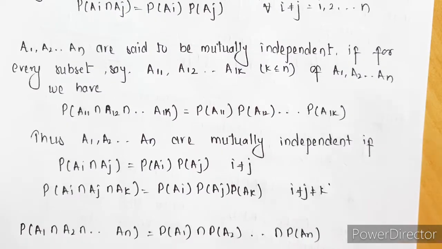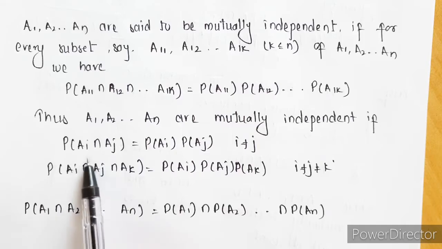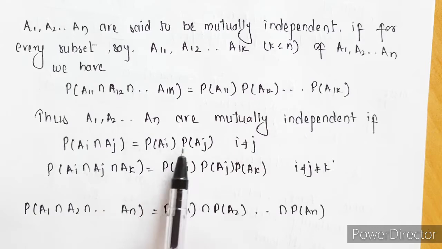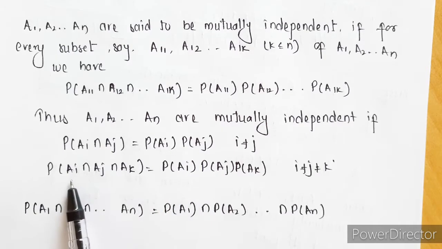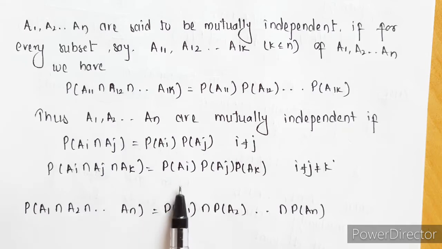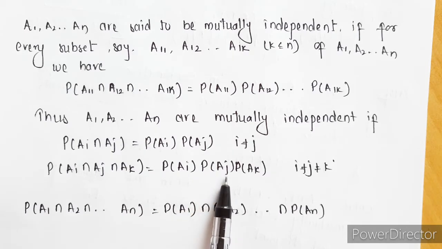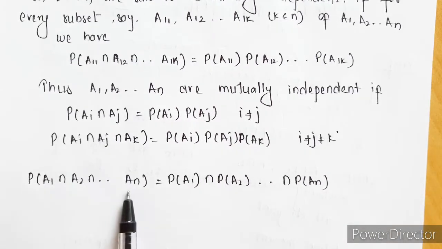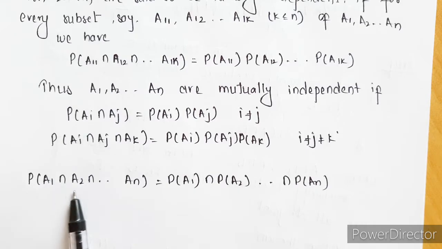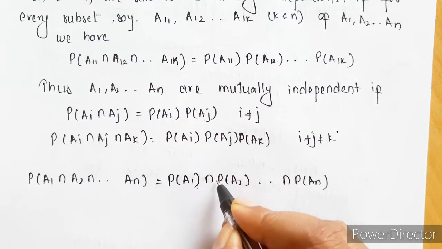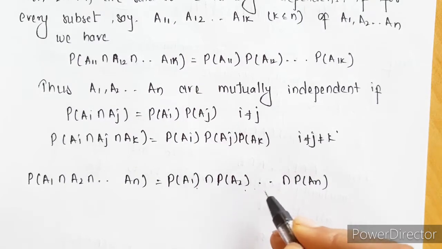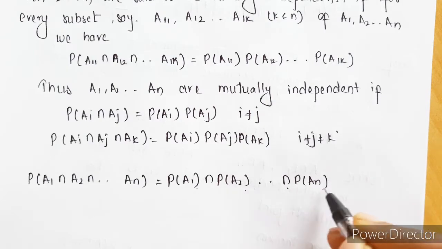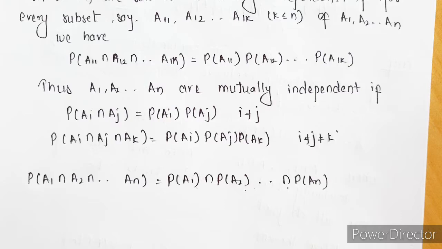In other words, if we can write probability of Ai intersection Aj as probability of Ai into probability of Aj, and suppose we have three events, again if we can write it as probability of Ai into probability of Aj into probability of Ak, or suppose I have n events A1 till An, and I can write probability of A1 intersection A2 till intersection of An as probability of A1 into probability of A2 into probability of A3, so on till probability of An, then they are called mutually independent events.